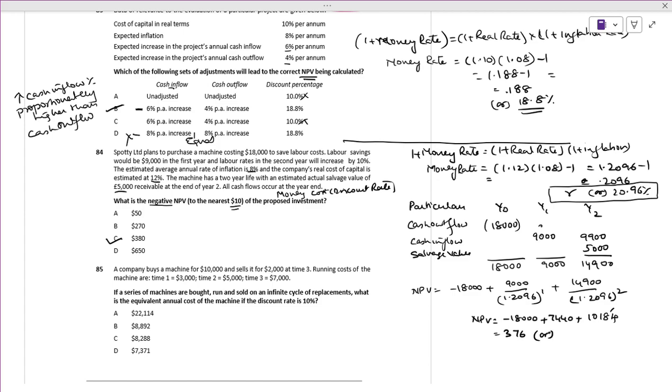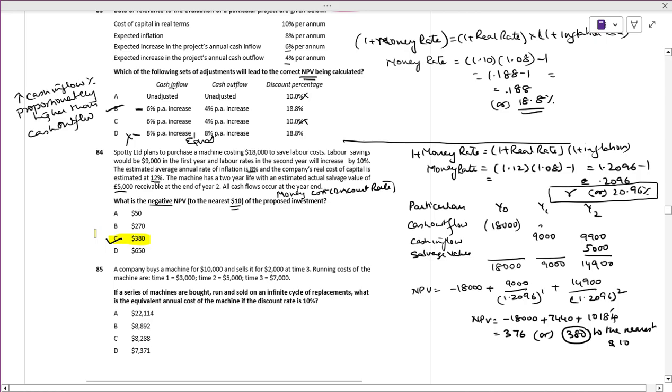If you round it off, to the nearest 10, it comes to 380.